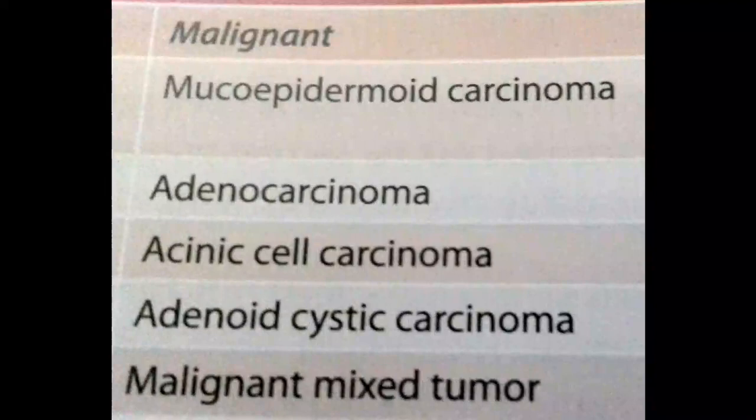Next, acinic cell carcinoma is a tumor composed of cells resembling those of serous acini. Most of them arise in the parotid, and may be bilateral or multicentric. It is rare in minor salivary glands. It is a small, discrete, occasionally encapsulated mass. The overall recurrence is rare, and only 10 to 15% of them metastasize.